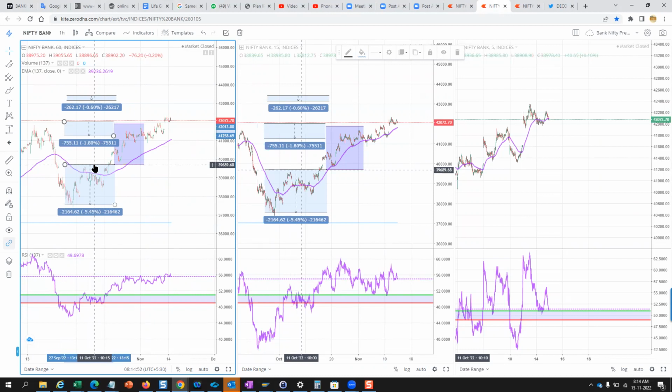Two lines theory is our invention. In this theory, we have identified the primary zone range for Bank Nifty as 2160, the secondary zone range as 755, and the minor zone range as 262. These indices are strictly following Dow theory. If you are not aware of Dow theory, I recommend you go through any YouTube video and get an understanding of Dow theory. We are directly applying all the logic of Dow theory.